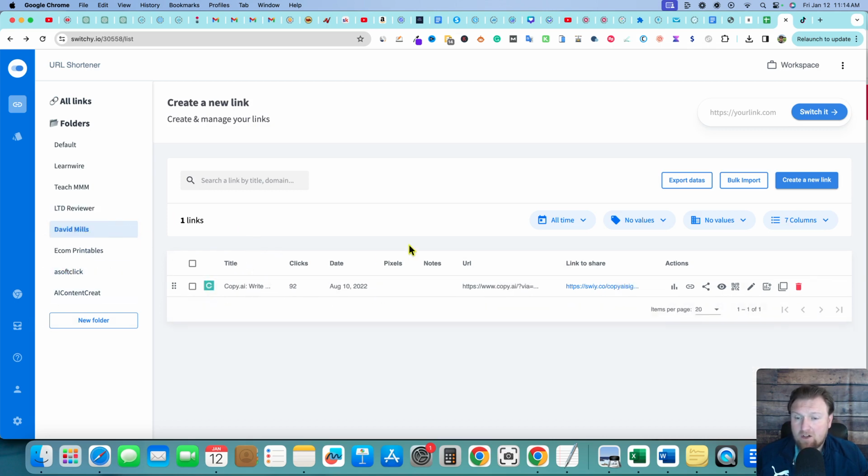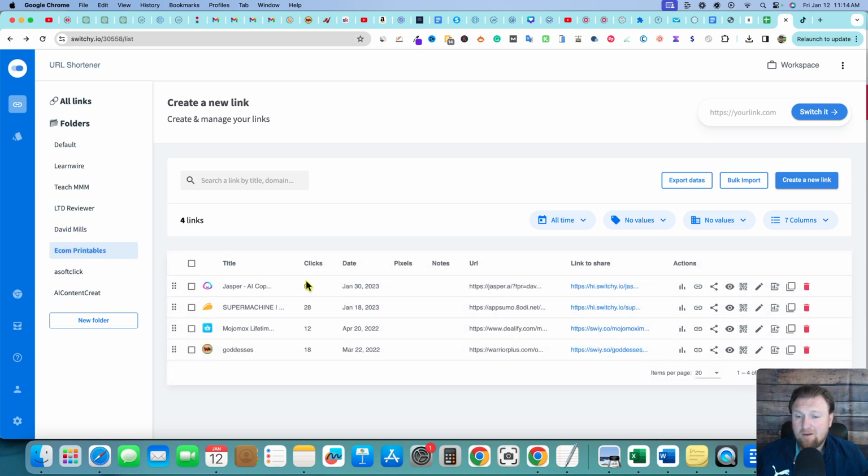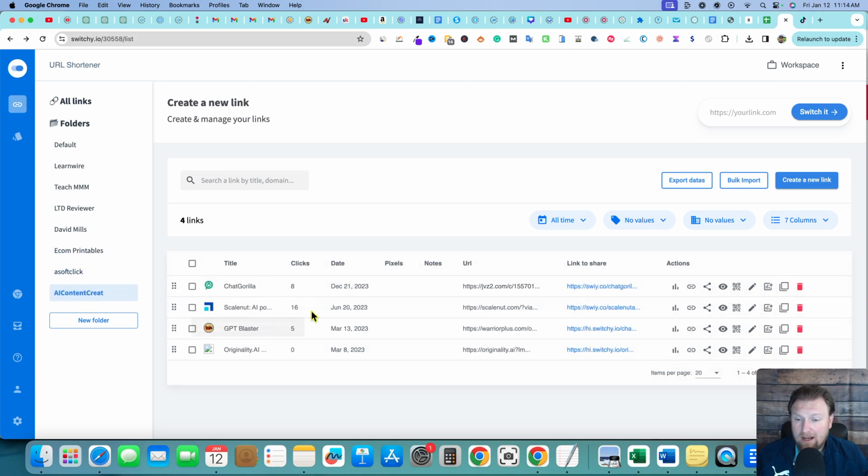And then we can go over here to another channel. I used it right here. I brought 92 free clicks to copy.ai. And then we can come over here to another channel, Ecom Printables. Look at traffic right here, free traffic from YouTube marketing, right? And then you can see over here, AI content creation, we have more traffic coming over here as well.